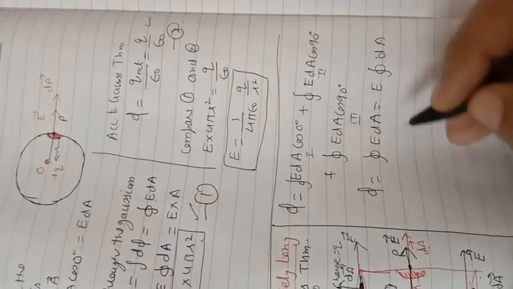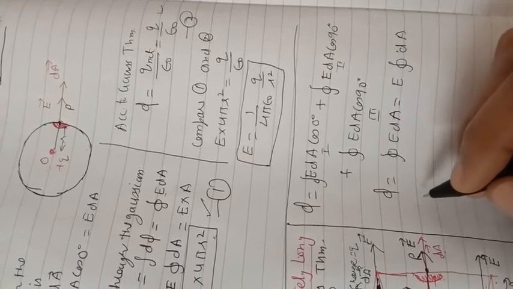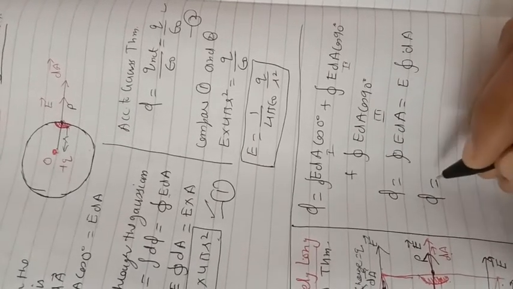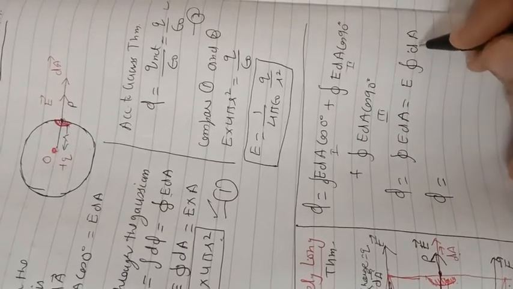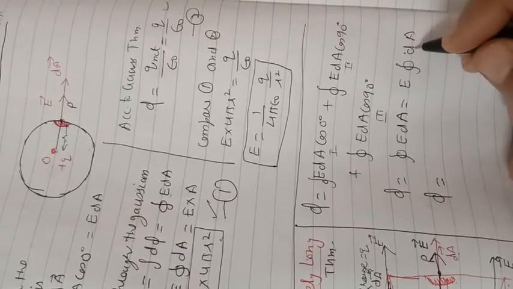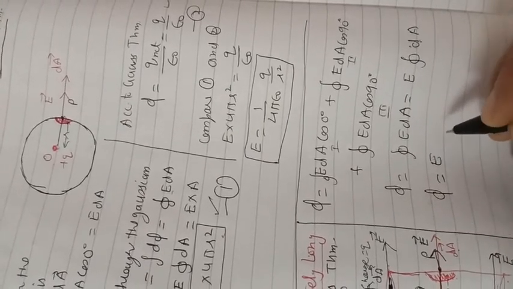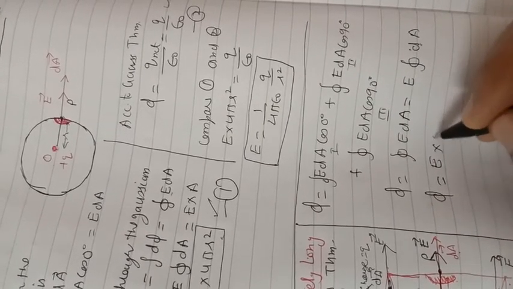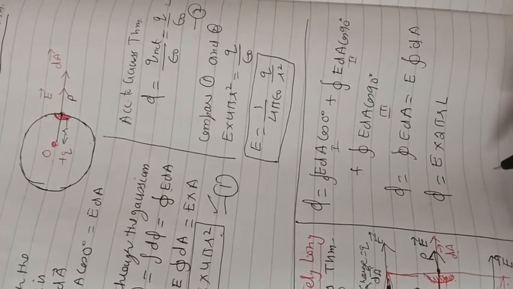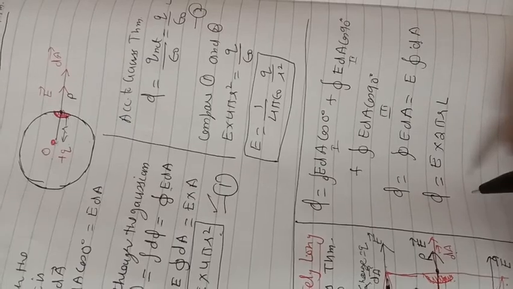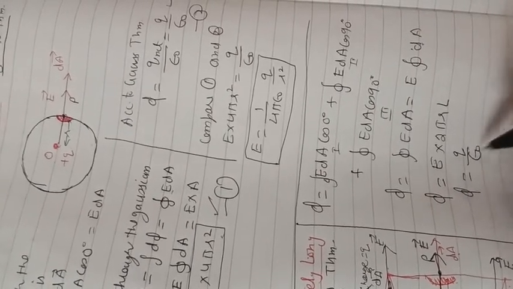The integral will be only for the surface area of the cylinder. So phi will be equal to E times the area of the curved surface. dA is the area of the curved surface, not the total area of the cylinder. So the total area of the curved surface will be equal to 2 pi r into L. Also, using Gauss theorem, phi is equal to Q by epsilon naught.